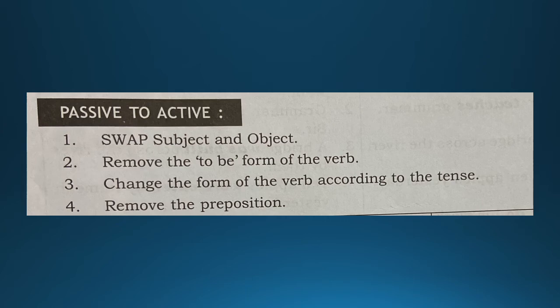Then the third one, change the form of the verb according to the tense. That means if the passive is present, the active will also be in present. And the last one, remove the preposition. What preposition mostly you find? By, the word by. You are supposed to remove that. Clear? Now this is clear to you, what are the rules to be followed to make it from passive to active?